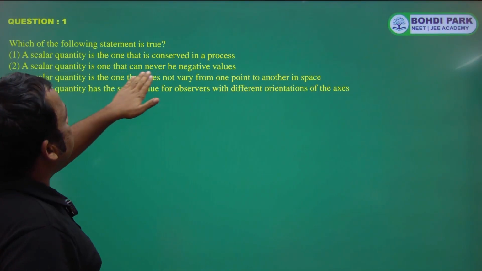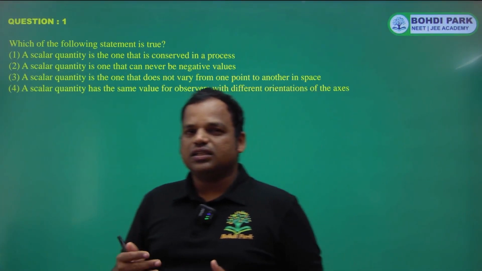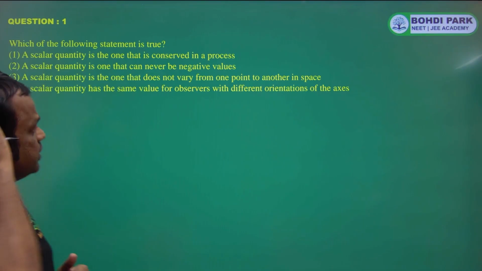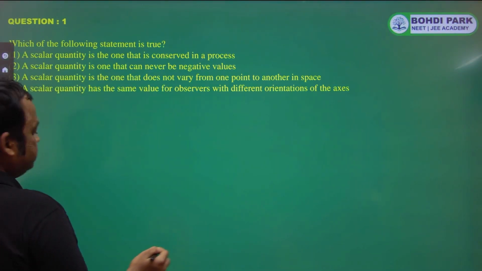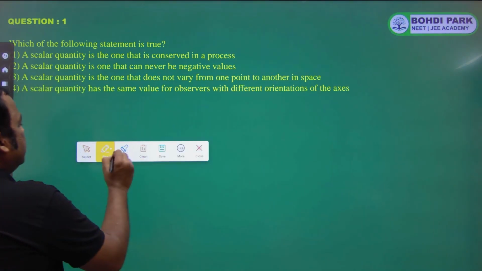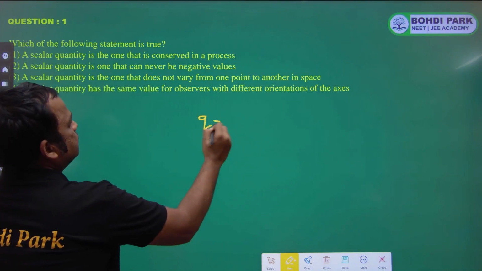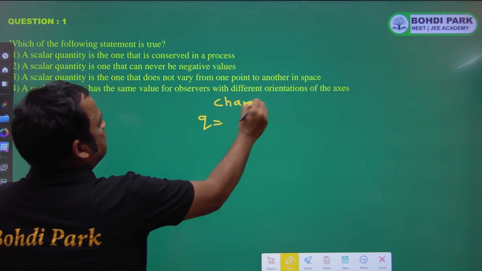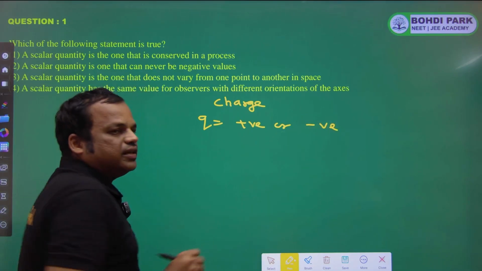Scalar quantity can never be negative, so that is false. Electric charge is a scalar quantity. Charge can be negative and charge can be positive. There is also work done.